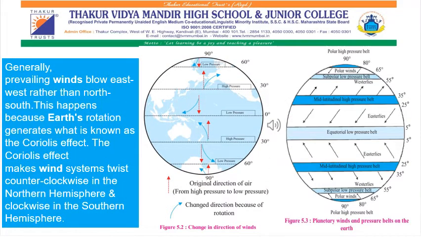Now, due to the earth rotation, the winds blow east to west rather than north to south. Now, this happens because earth rotation generates what is known as Coriolis effect. This effect makes the wind system twist counterclockwise in the northern hemisphere and clockwise in the southern hemisphere.